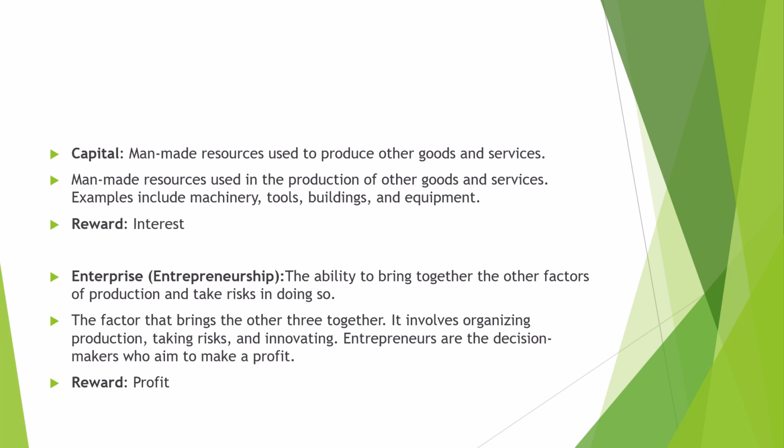Labor is not taking risk. Entrepreneur is the one who is going to get the profit. Entrepreneur is the one who is combining all other factors of production. Labor doesn't do this work; who is doing this main work? The entrepreneur is doing it, a businessman is doing it, right? So the main difference between entrepreneur and labor is that the entrepreneur is a risk taker, right? And the reward for entrepreneurship or enterprise is profit.